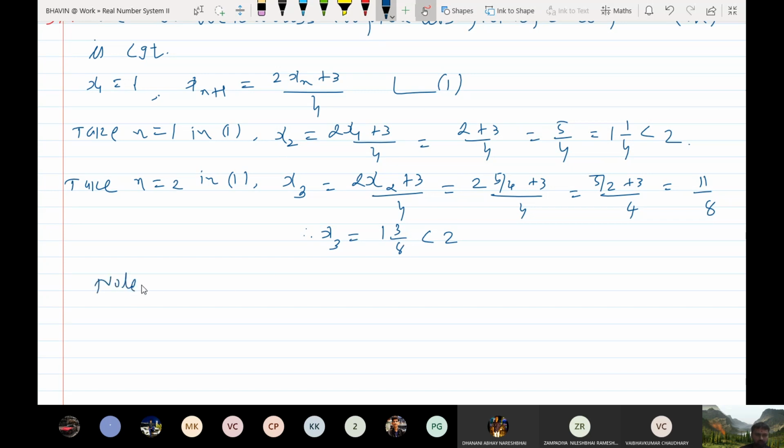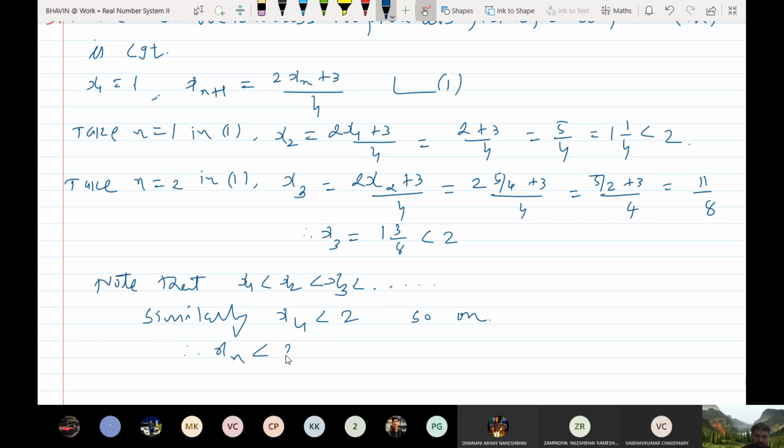Note that x1 less than x2 less than x3, and so on. Similarly, you can show by induction on n, principle of mathematical induction, that x4 is less than 2, and so on.